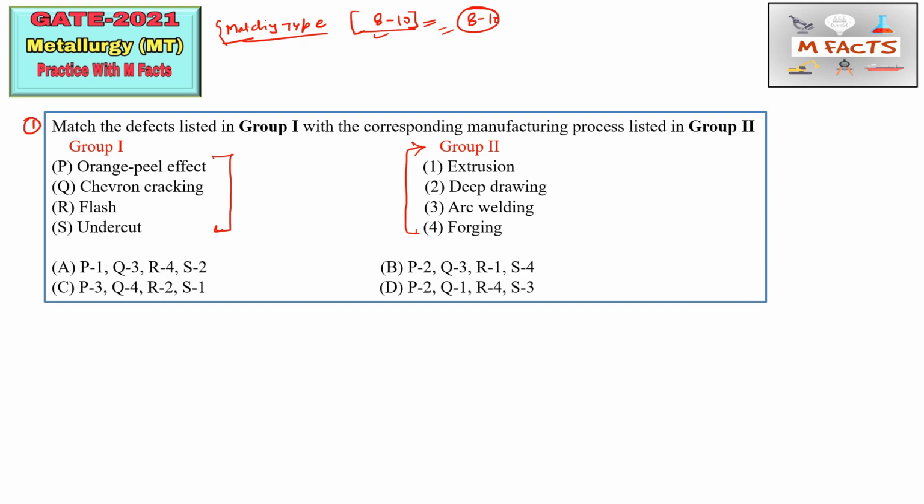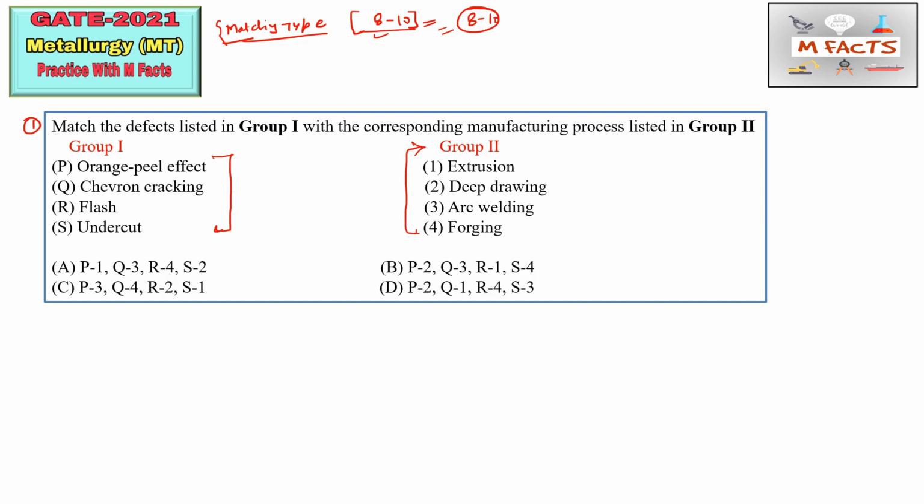Before doing the matching questions, you need to generate your own code, because if you jump to the options, you will sometimes get wrong answers. Sometimes you will click on the wrong options under exam pressure.